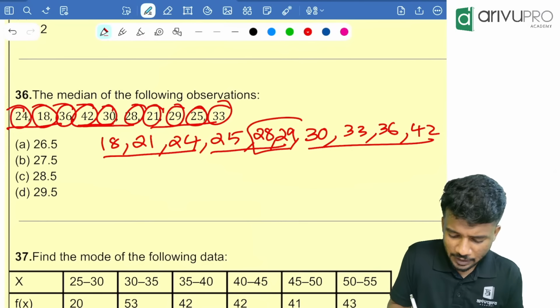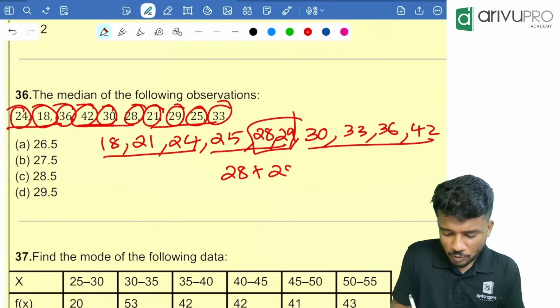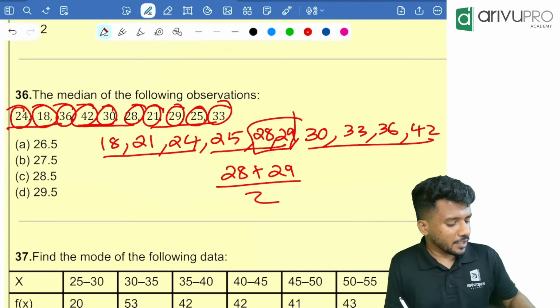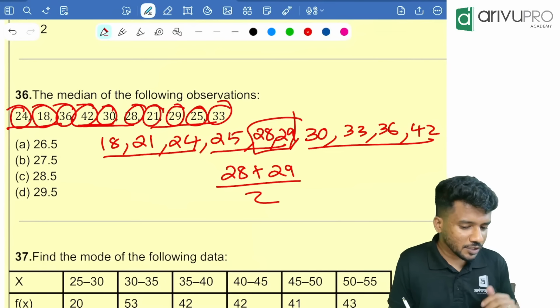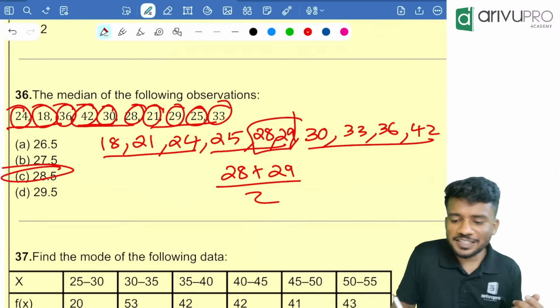in order to get the median. That is 28 plus 29 divided by 2. Very easy. 28 plus 29 divided by 2, which is equal to 28.5. Option C is your answer.